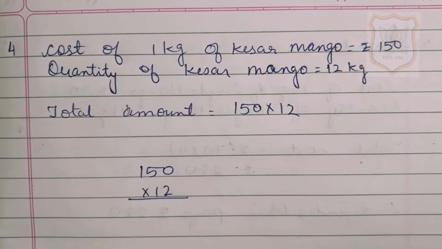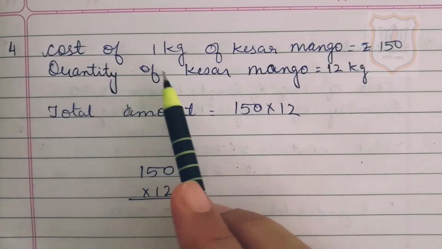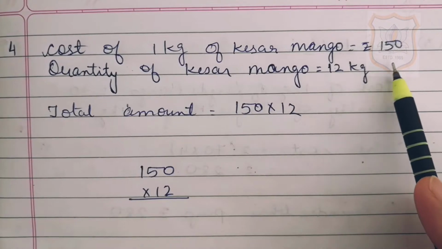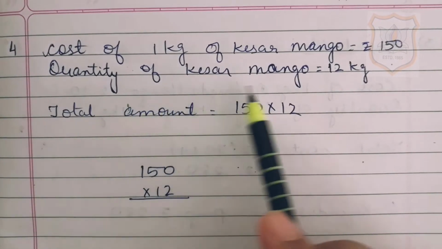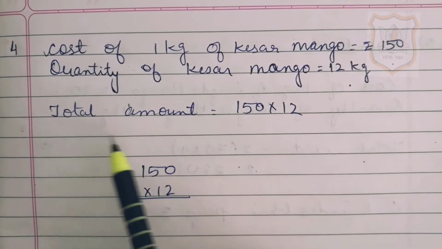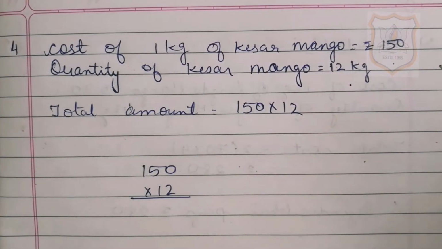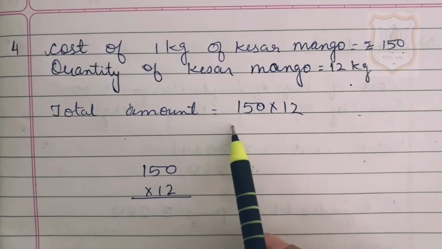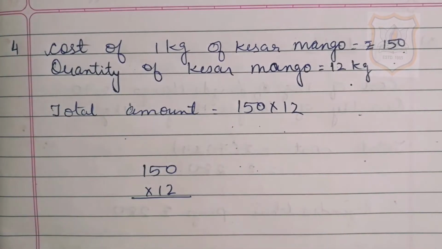Solution for fourth part of question number 21. Cost of 1 kg of Kesar mango which was given in the table is rupees 150. Quantity of Kesar mango equals 12 kg, it's given in the question. We have to find out the total amount. To find out the total amount, we will multiply 150 by 12. So here we will write 150 multiplied by 12.